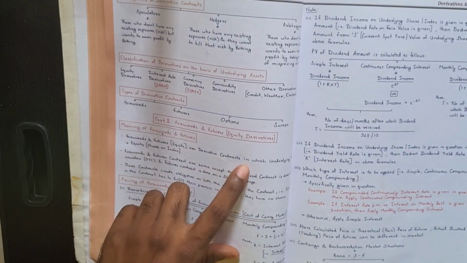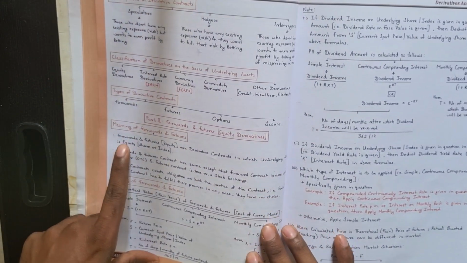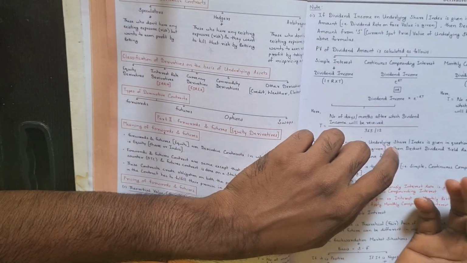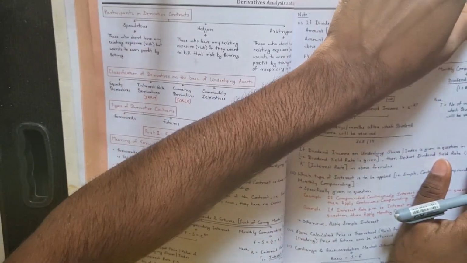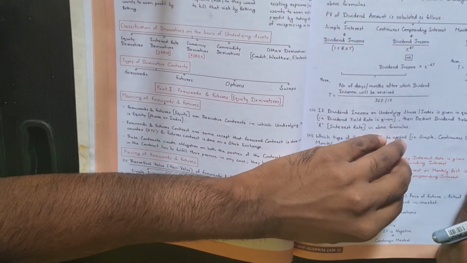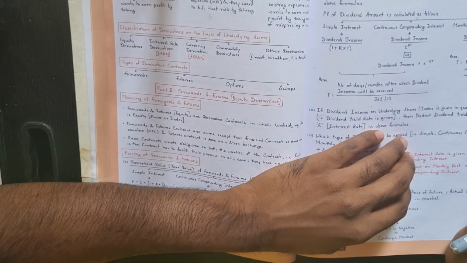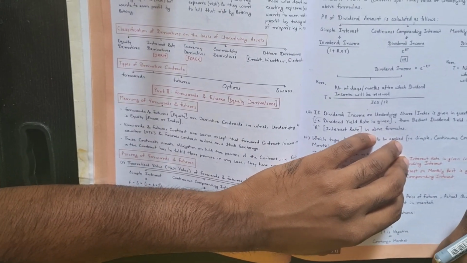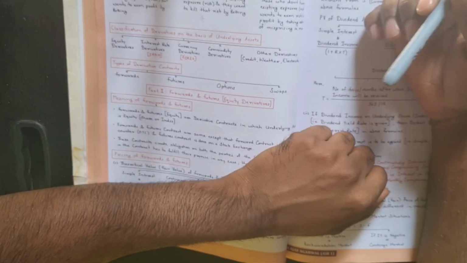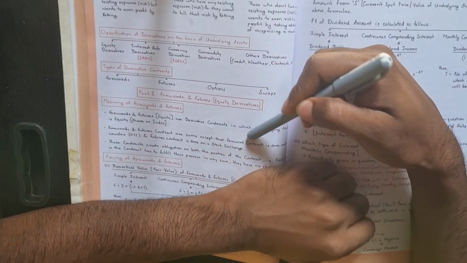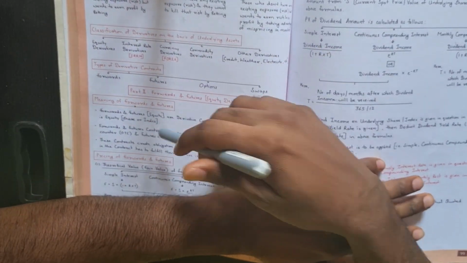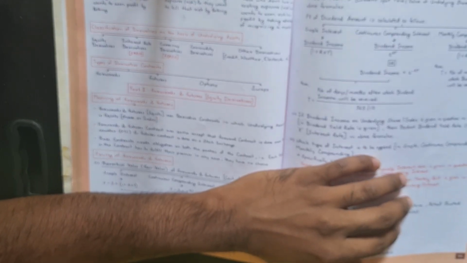Forwards and futures are equity contracts in which the underlying asset is equity, a share or index. Index means your Sensex and Nifty, right? So forward and futures contracts are the same, except that a forward contract is done over the counter and futures contracts are done on a stock exchange.